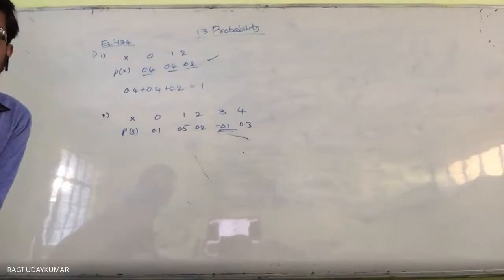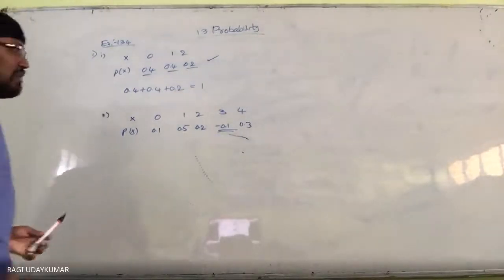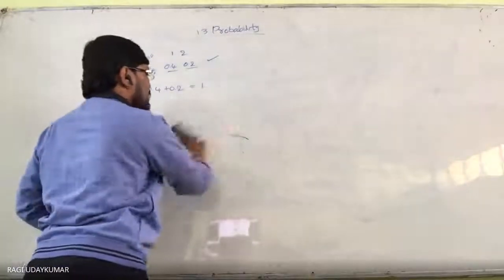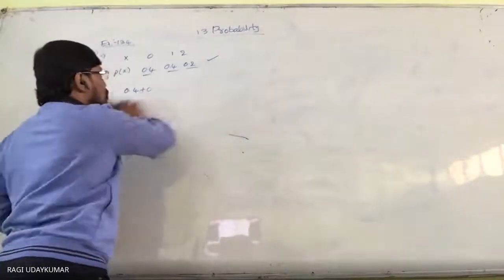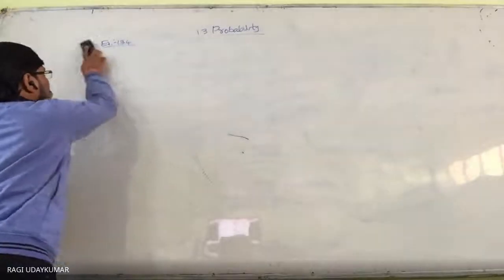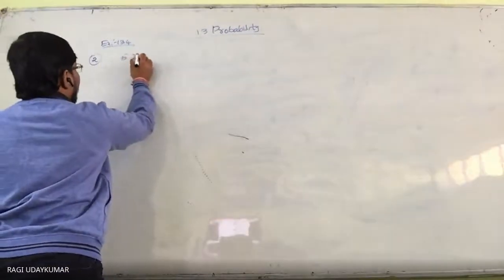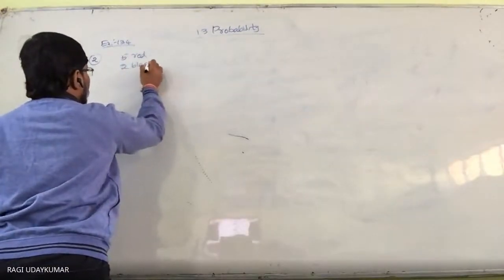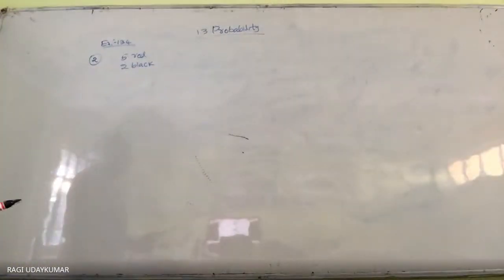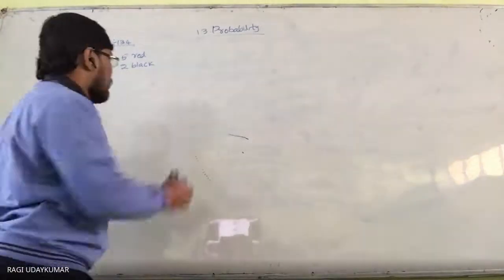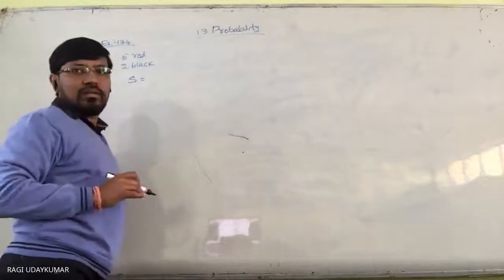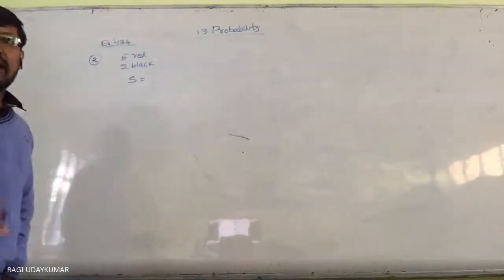Okay. The second question is given: an urn contains 5 red and 2 black balls. Five red and 2 black balls are there. Here it is given that 2 balls are randomly drawn and X represents the number of black balls. So what is the sample space here?